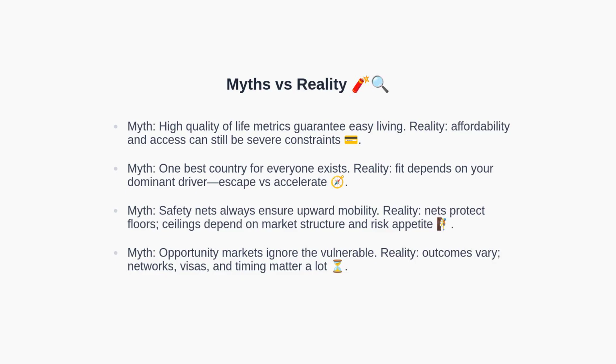Let us challenge several myths. First, high quality of life rankings do not guarantee affordability or access. Constraints can remain severe. Second, there is no single best destination for everyone. The right choice depends on whether you are escaping instability or seeking acceleration. Third, safety nets protect floors, not ceilings. Upward mobility also depends on market structure, networks, and risk tolerance. Finally, opportunity-driven markets do not uniformly neglect the vulnerable, but outcomes vary significantly based on visa rules, support networks, and timing. Now, test your understanding once more.